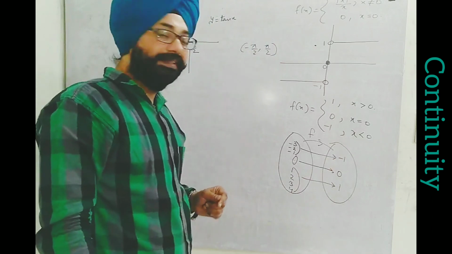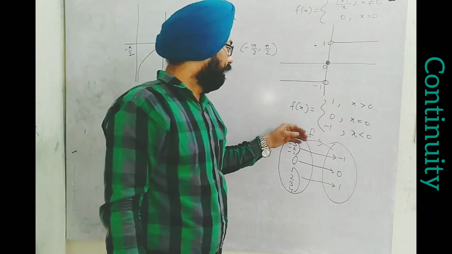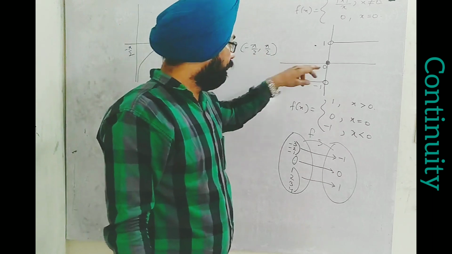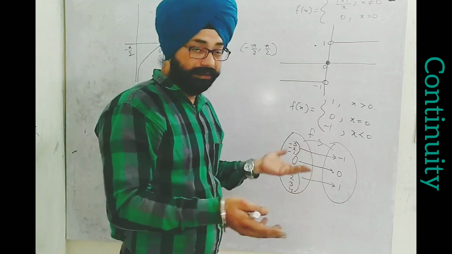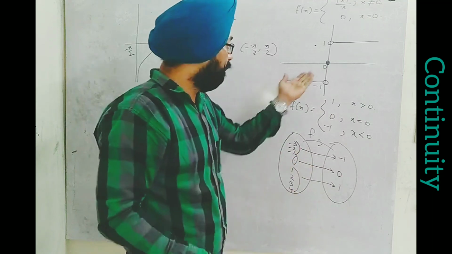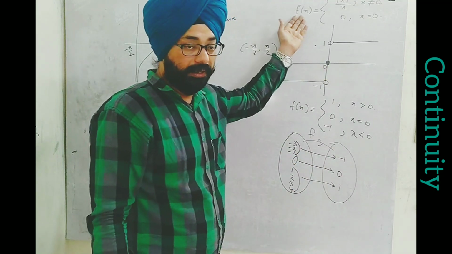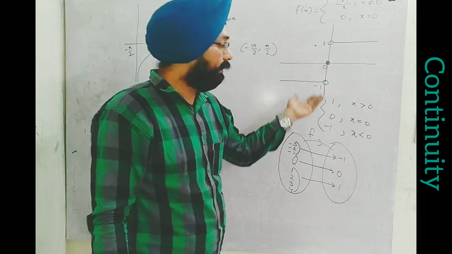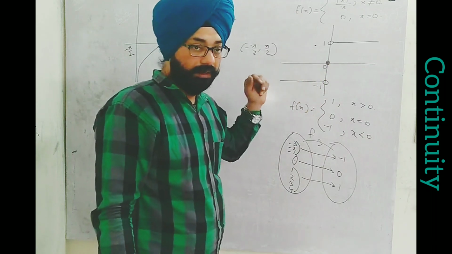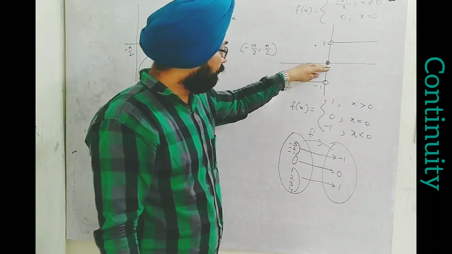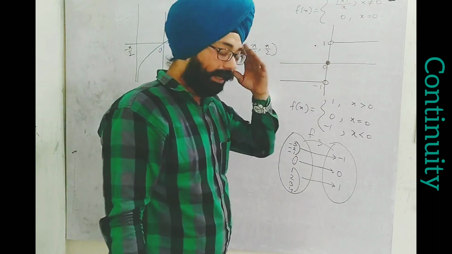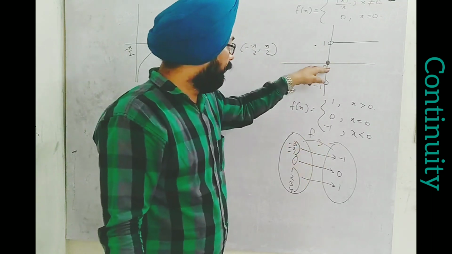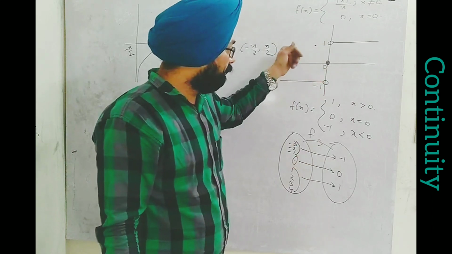Now I find exactly at 0 what happens. Exactly at 0 it gives us 0. Now if I think of the continuity at 0 of this function, whether this will be continuous at 0 or not, I find one thing. At 0 we are finding 3 positions. Nature of function, we actually study the nature of function. I find 3 positions of the function's graph.